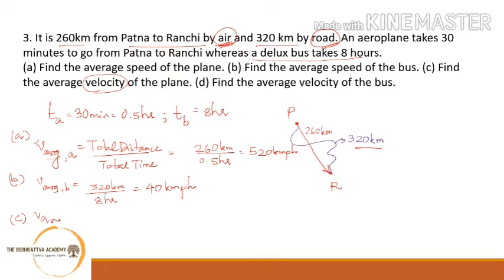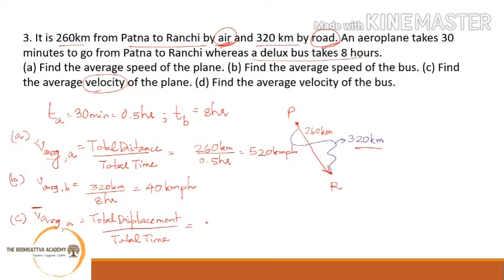Similarly, in question number C, you have to find out the average velocity. Now, what is average velocity? See, velocity is a vector quantity, and hence we have a bar here, of the plane. What is average velocity? Average velocity is the net or total displacement upon total time.